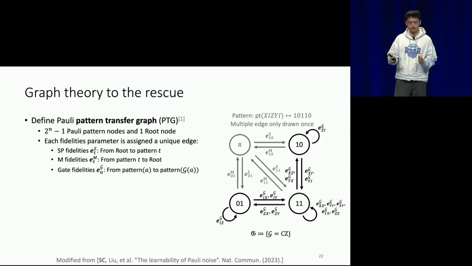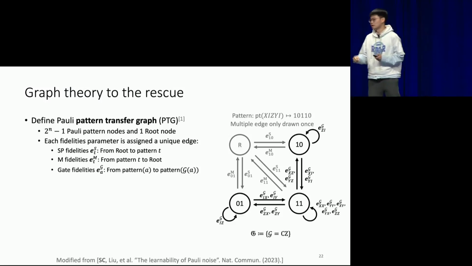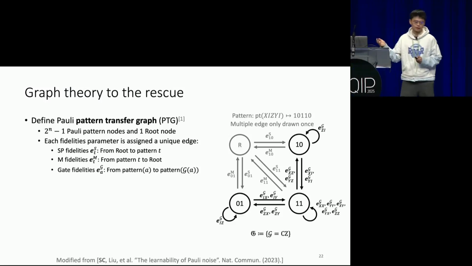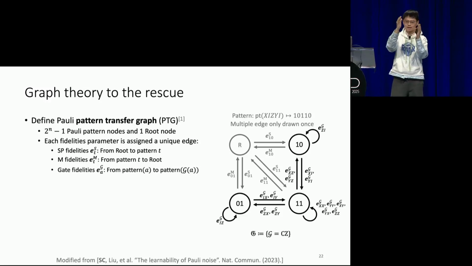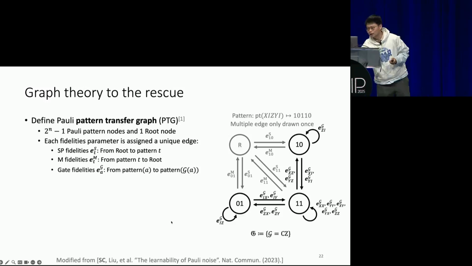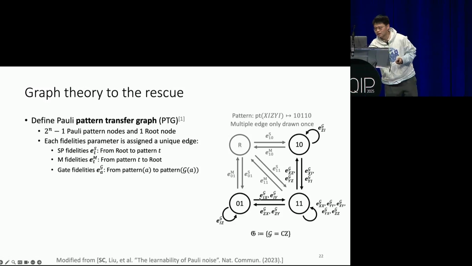Finally, for each gate and each Pauli, I will have an edge from the pattern of Pauli A to the pattern of Pauli GA. For example, in this graph I consider the gate CZ. And if you consider acting the gate CZ on, for example, IX, it will transform IX to ZX. So that means you transform a Pauli of pattern 01 to pattern 11. So we'll have an edge here and label it by E, IX.